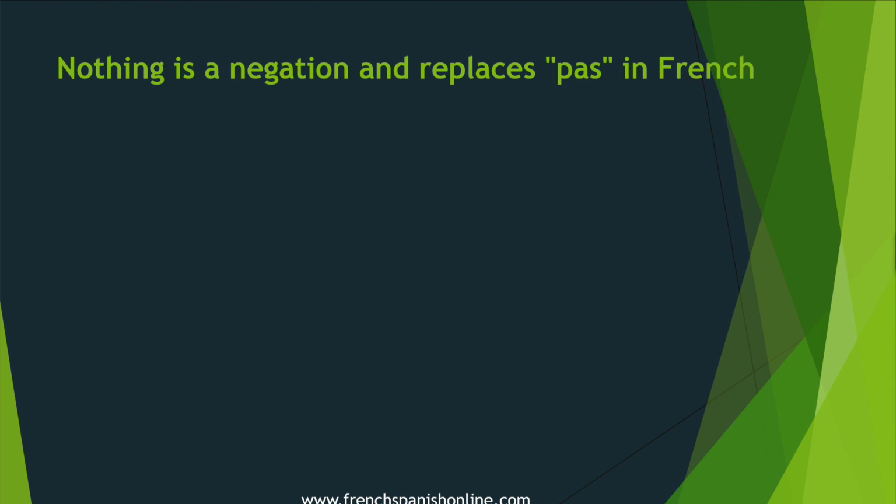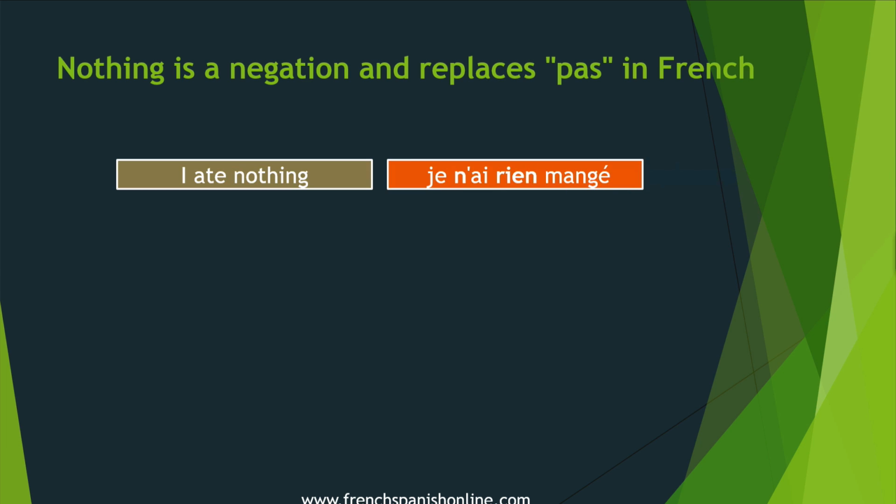Let's see more examples. I ate nothing. So here the past, le passé composé in French, je n'ai rien mangé. Again here, rien replaces pas. Je n'ai pas mangé. I didn't eat anything. But here I ate nothing. Je n'ai rien mangé.